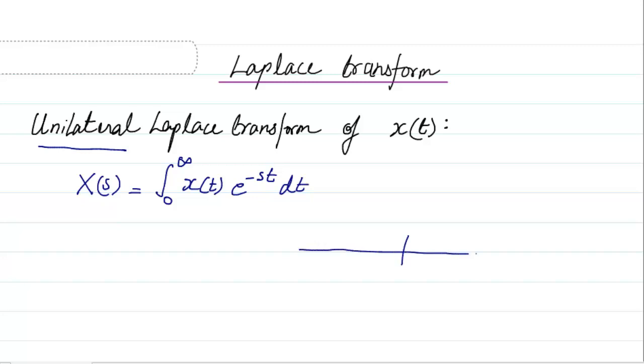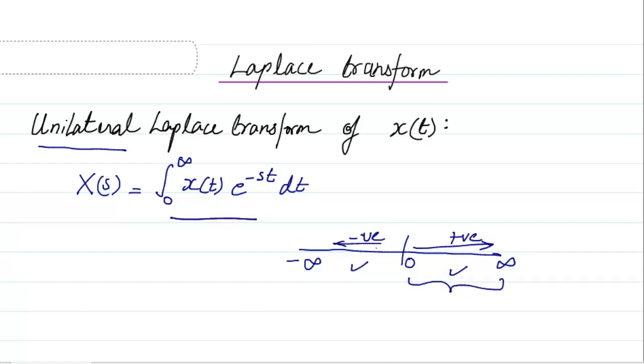If you look at the timeline, it is basically from minus infinity to 0 to plus infinity. So this is the positive time axis, this is the negative time axis. Generally the Laplace transform that we have studied is bilateral. That means we have taken both the negative as well as the positive time axis. But here in signals and systems we will discuss the unilateral Laplace transform, which means that we will only concentrate from 0 to infinity. That is why this equation comes like this.